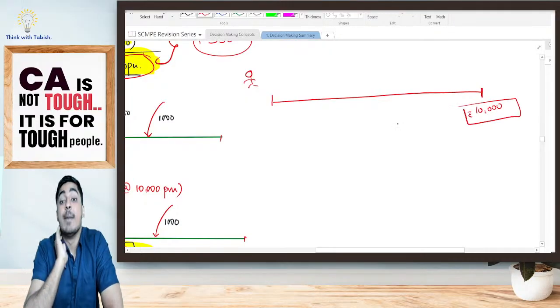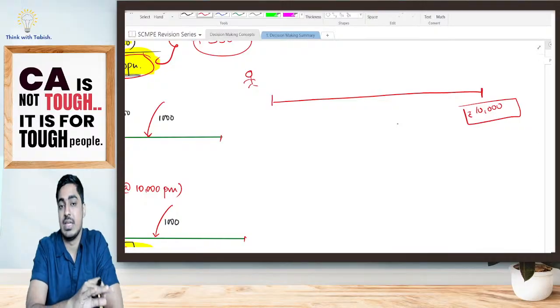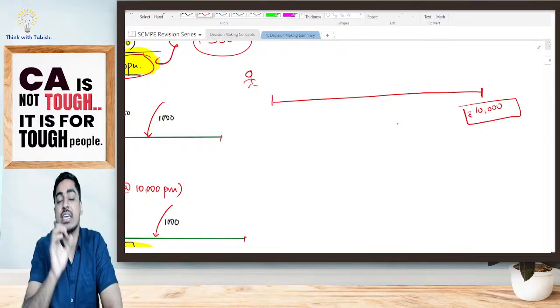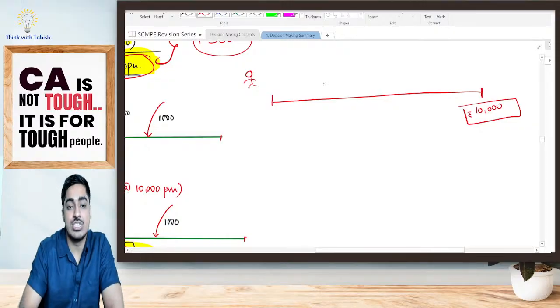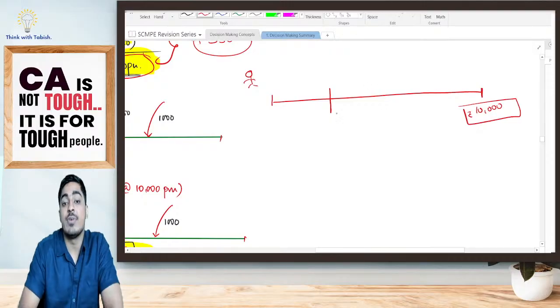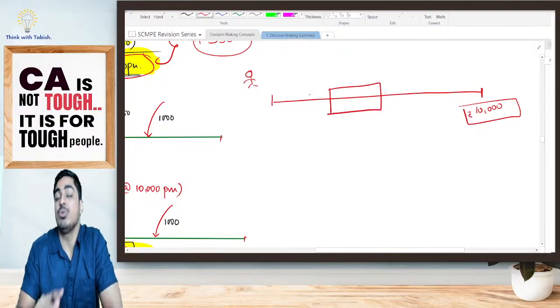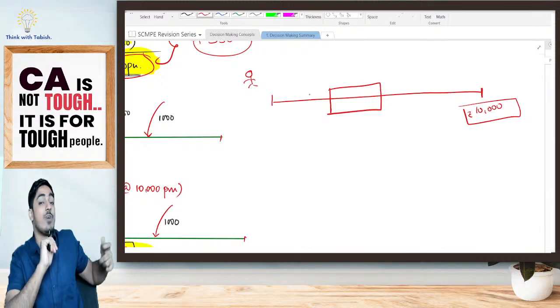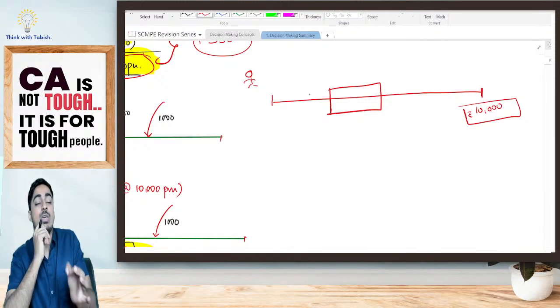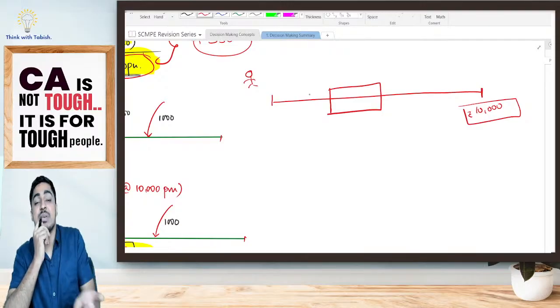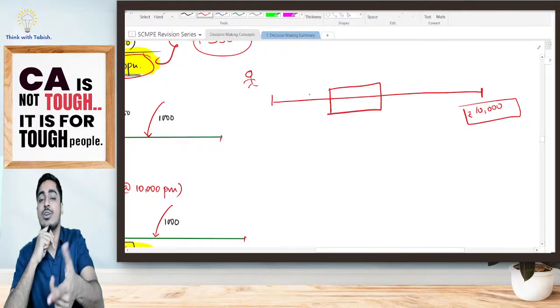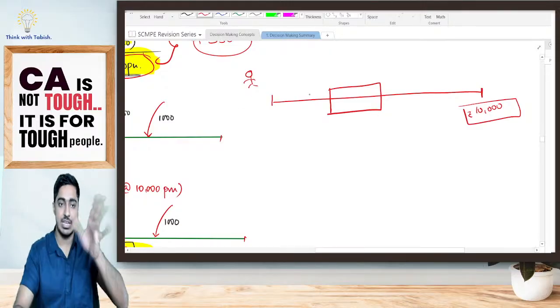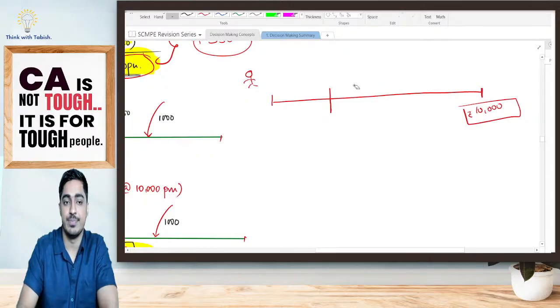Previously he was producing shirt. Now what I am telling is don't produce shirt, produce pant. In that particular case, what is my relevant cost? Look at this, students. By producing shirt, the amount he is sacrificing is my relevant cost. Suppose while we were producing shirt, he was getting 500 rupees. That means if he starts producing pant, he cannot get that 500 rupees. He is sacrificing that 500 rupees. So the 500 becomes relevant.